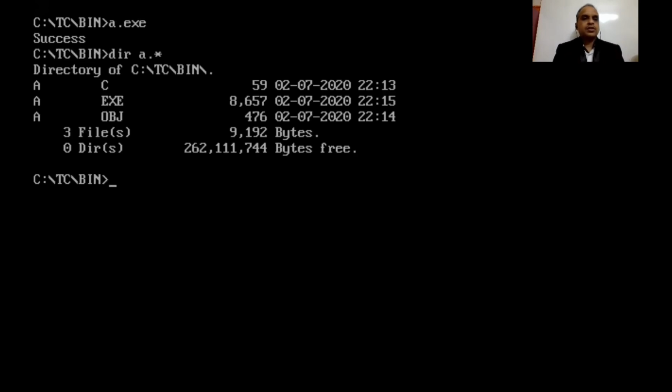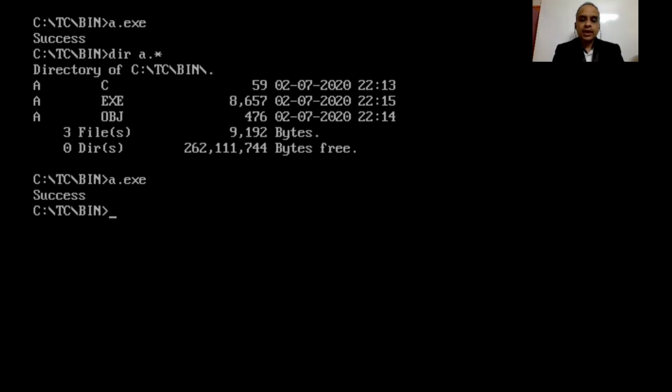My .c file is not executable, my .obj is not executable, and obviously the .exe file is executable, and it is going to print success for us on the console. Now these are the three different stages through which my C program goes. For a.c, we perform the compilation operation, and it creates a.obj. We perform the linking operation, it creates a.exe, and then we give the command a.exe, and my program starts executing.